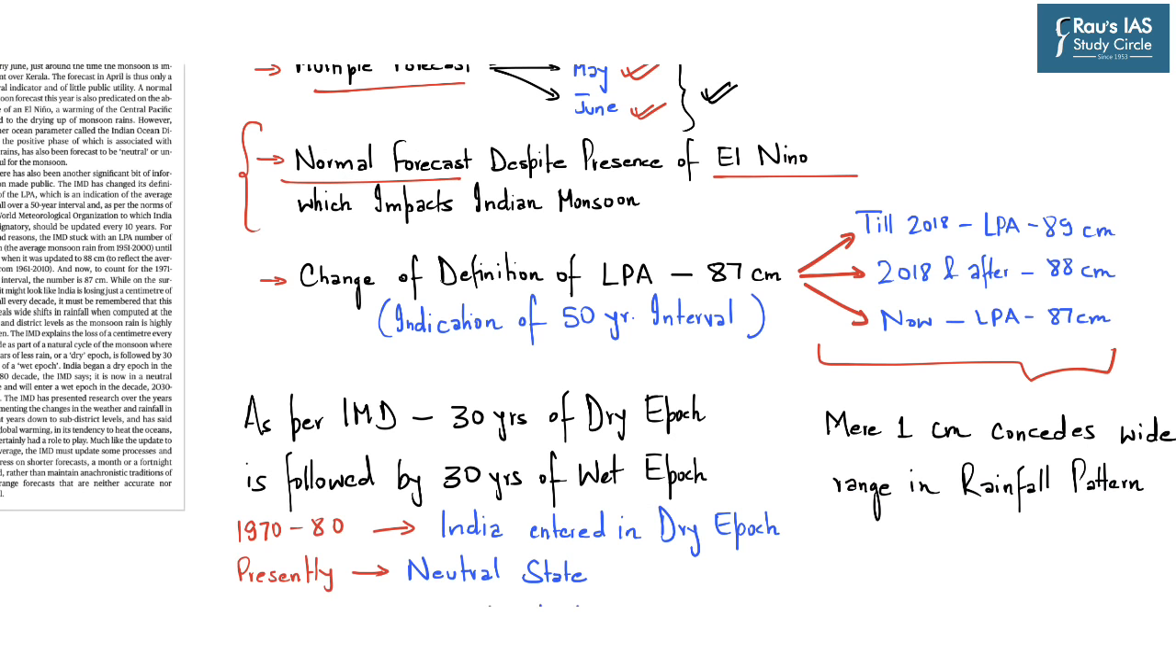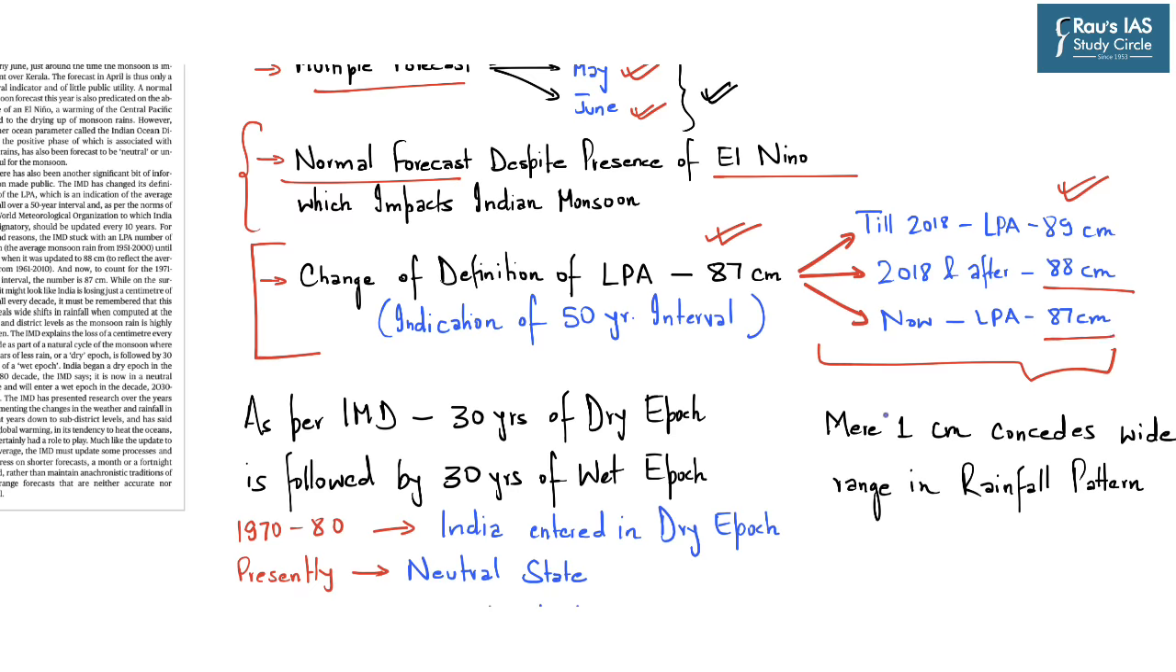Now the third problem highlighted with respect to this editorial is regarding change of definition of long period average. Now this editorial says that as of now the LPA has been taken as 87 centimeter, whereas till 2018 the LPA was 89 centimeter. In 2018 and after, the LPA was readjusted at 88 centimeter, and now the LPA has been further readjusted at 87 centimeter.